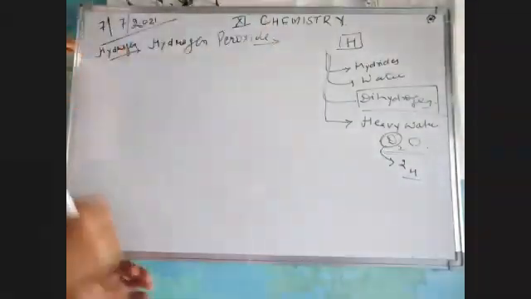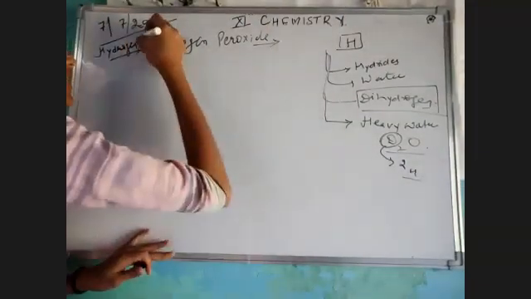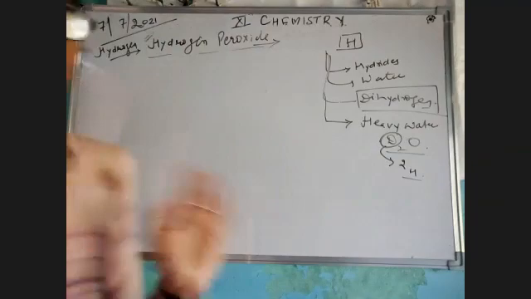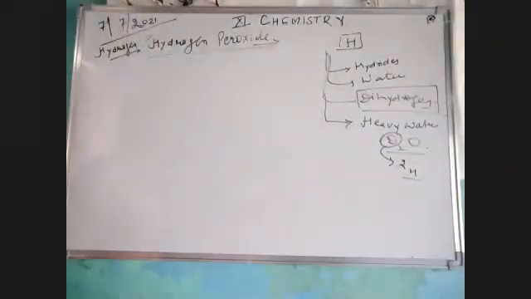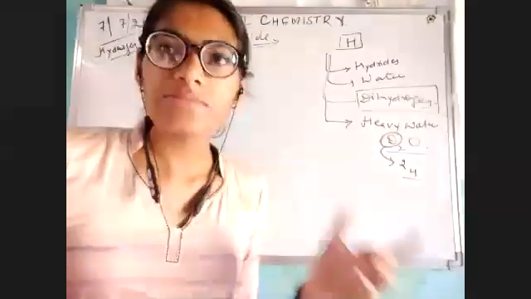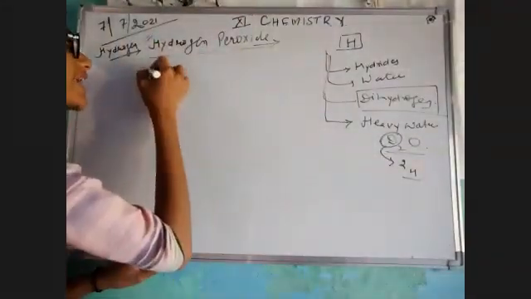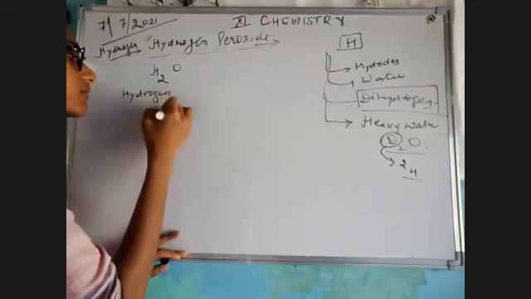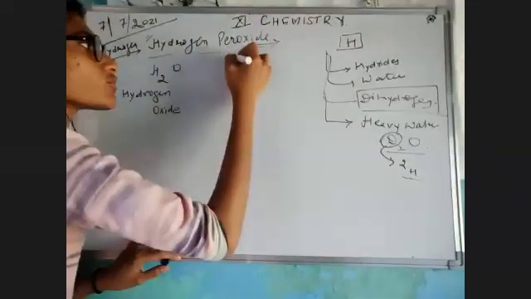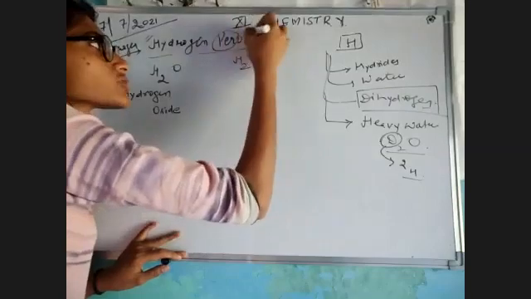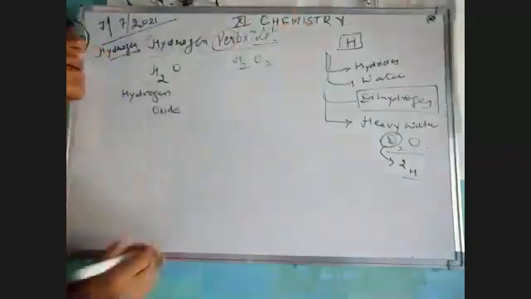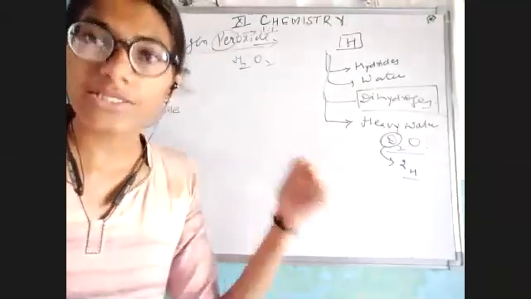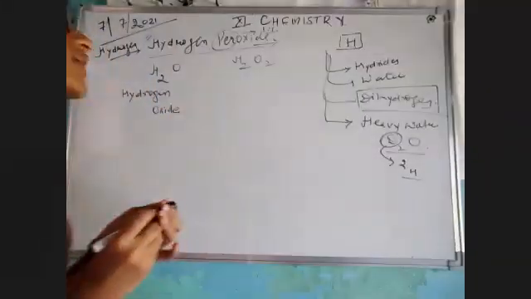Now let's move to the last topic of this chapter, that is hydrogen peroxide. This is the last topic of the hydrogen chapter, and we will finish this chapter completely. Okay, let's begin. Hydrogen peroxide, as the name suggests: if I talk about water, water was H2O, that means hydrogen oxide. But if I'm talking about hydrogen peroxide, there should be a ratio of 1:1. Both the elements which are combined should be in 1:1. That is H2O2. Clear? Hence we call it hydrogen peroxide.